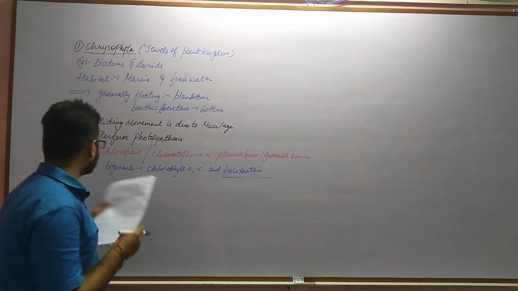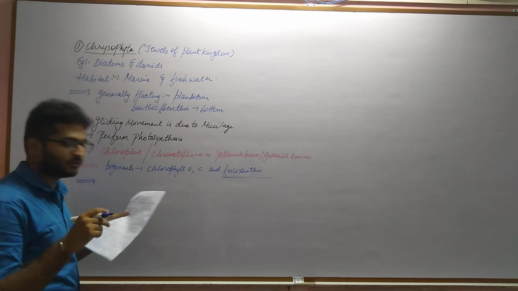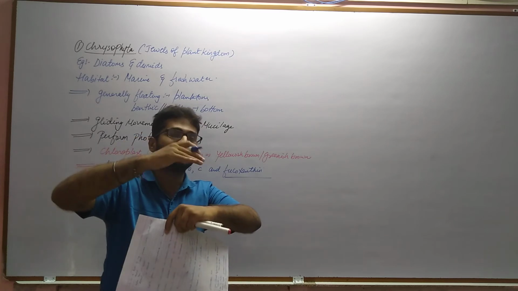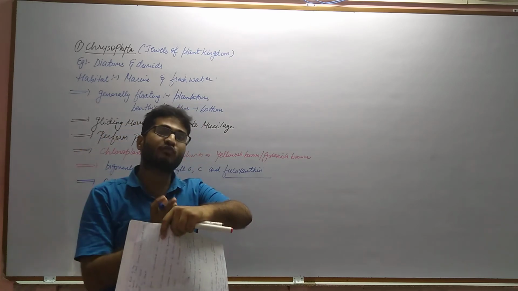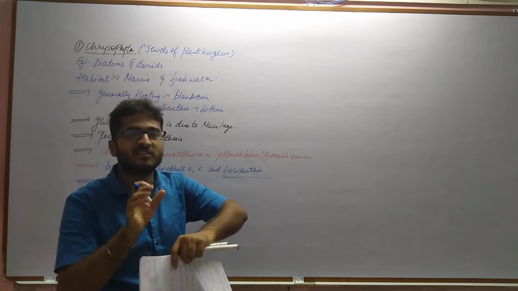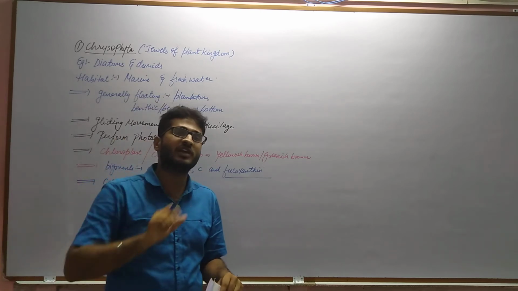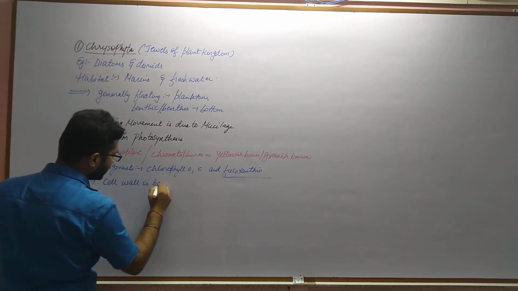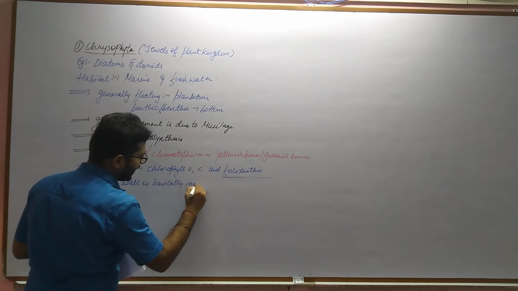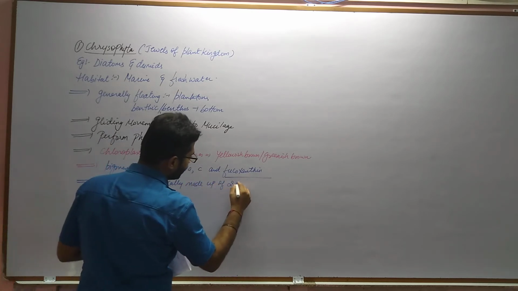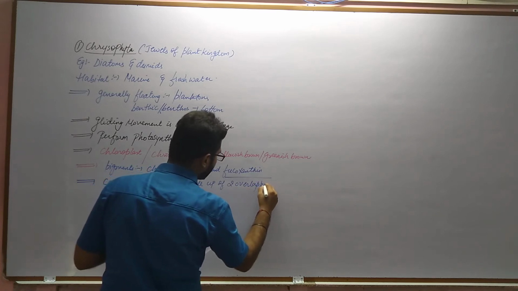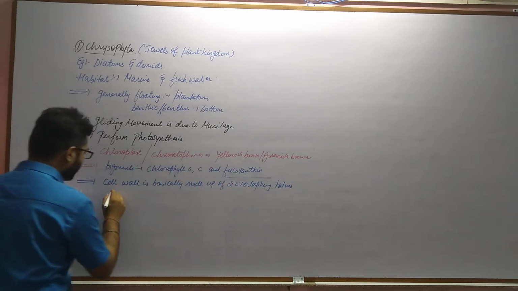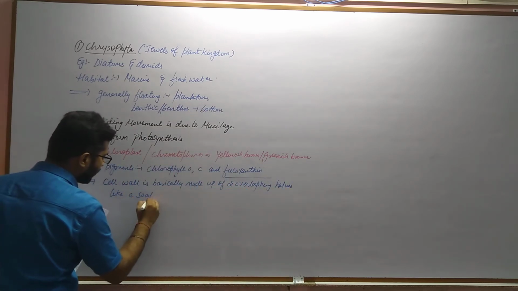Now talking about the structure, the cell wall is made up of two layers, and these two layers are arranged as overlapping halves, the upper half as well as the lower half. They are exactly similar to the soap box which we use in our washrooms. So the cell wall is made up of two overlapping halves, and it resembles a soap box.